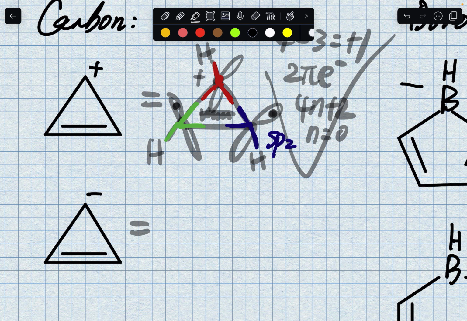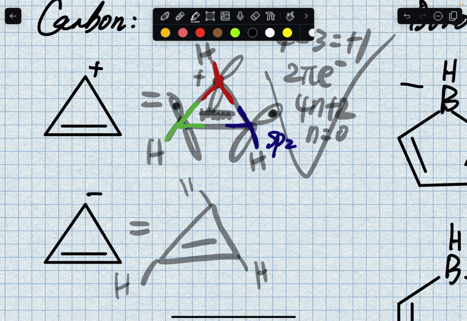Okay, so this molecule, we're going to speed up a little bit. When I see this, I see this, and I see this, that gives me a negative charge on this carbon, right? Because I have 4 valence electrons minus 3 bonds plus the 2 from the lone pair, so 5 gives me minus 1. That's where the negative charge is from, okay?